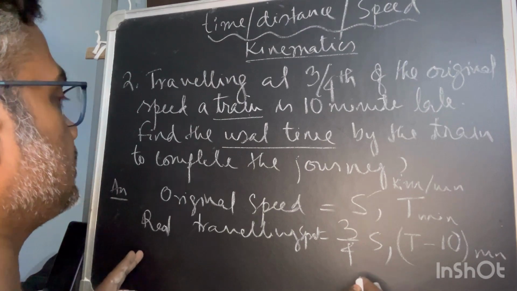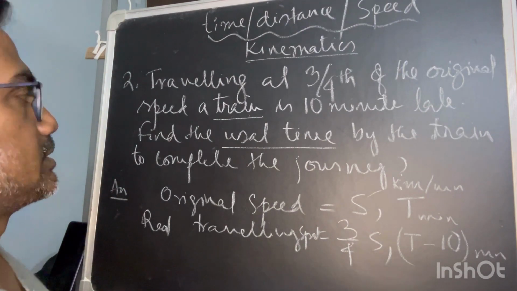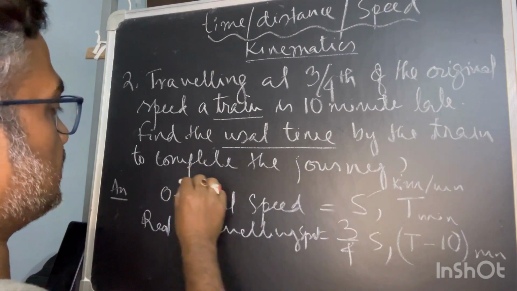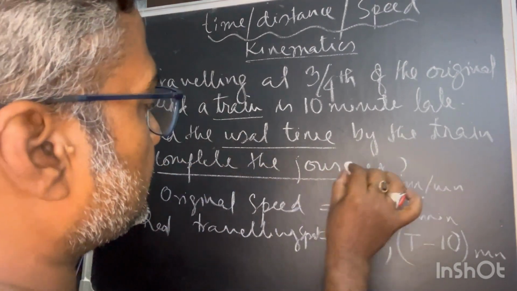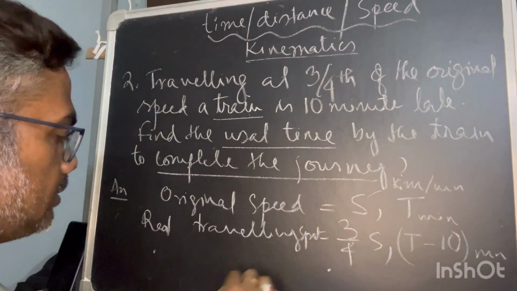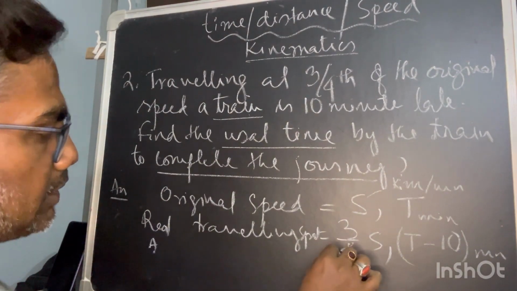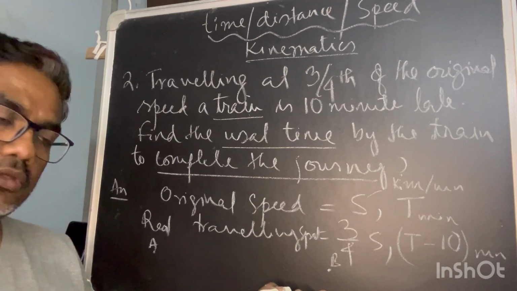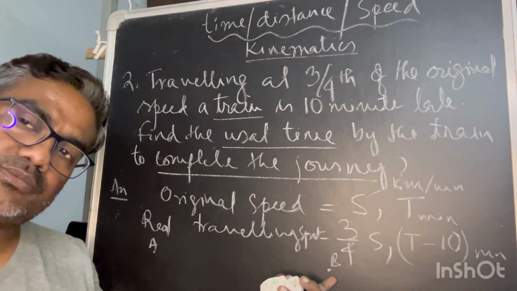There must be a fixed distance. Find the usual time taken by the train to complete the journey. Completing the journey means a definite journey, from one point to another, in between which I am calculating my journey timing. So there I can compare, so your distance must be the same.